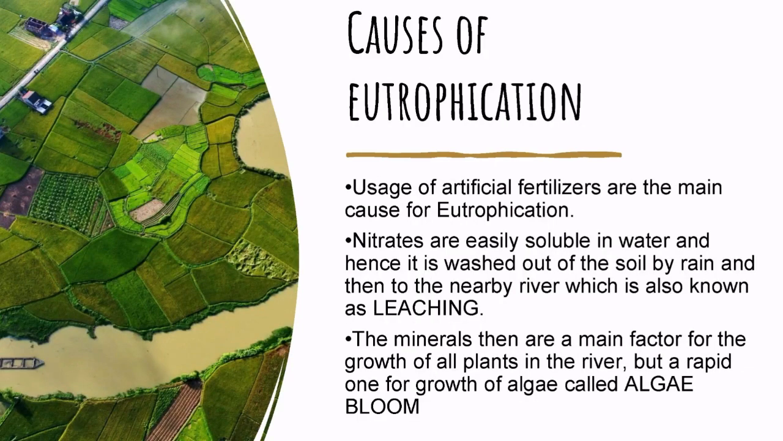Causes of eutrophication. Usage of artificial fertilizers is the main cause of eutrophication. Nitrates are easily soluble in water and hence are washed out of the soil by rain, and then into the nearby river, which is also known as leaching. The minerals then are a main factor for the growth of all plants in the river, but especially for the rapid growth of algae called the algae bloom.